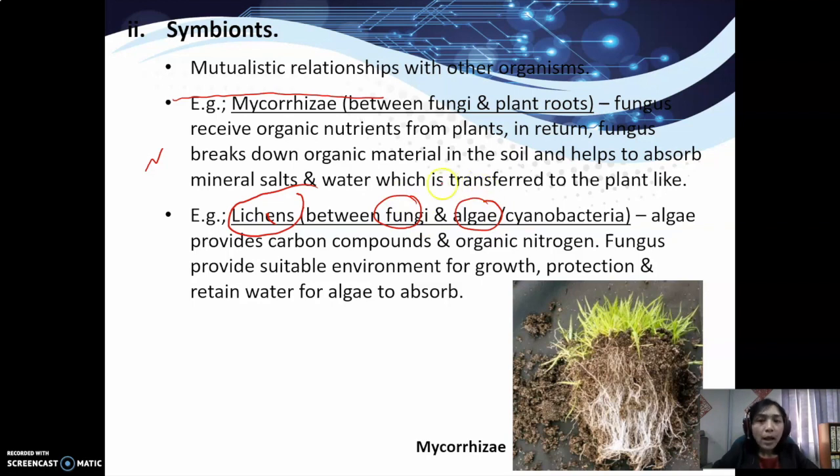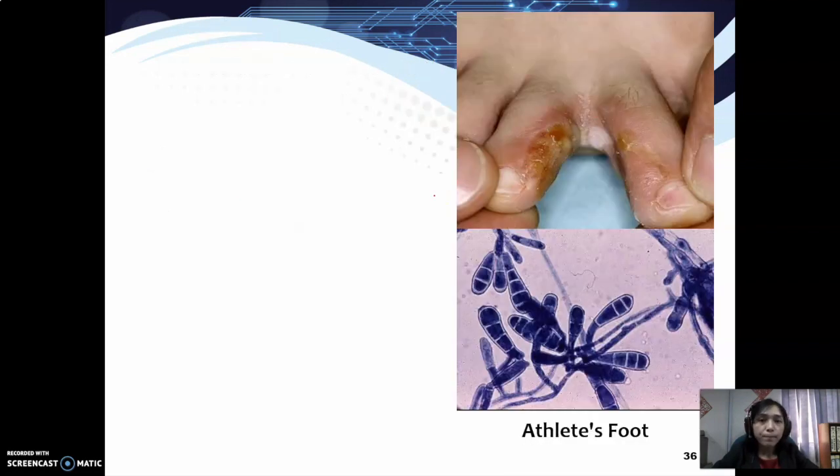Mycorrhizae, another example of a mutualistic relationship, is between fungi and plant roots. The fungi will receive the nutrients from the plants, while the fungi will break down organic material in the soil and help to absorb the mineral salts and water, which is transferred to the plants. So both will get the benefits.